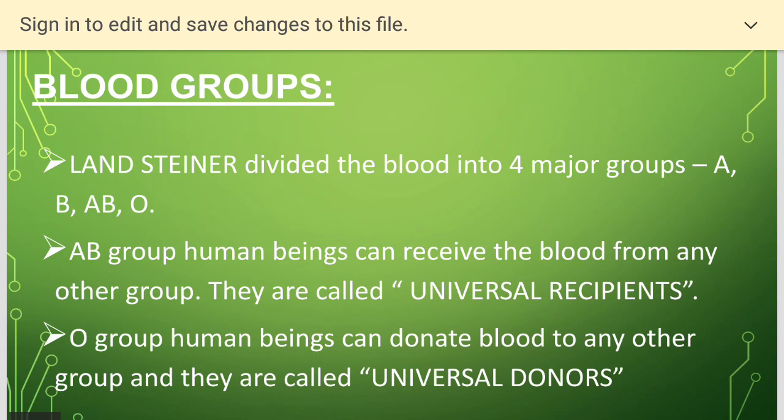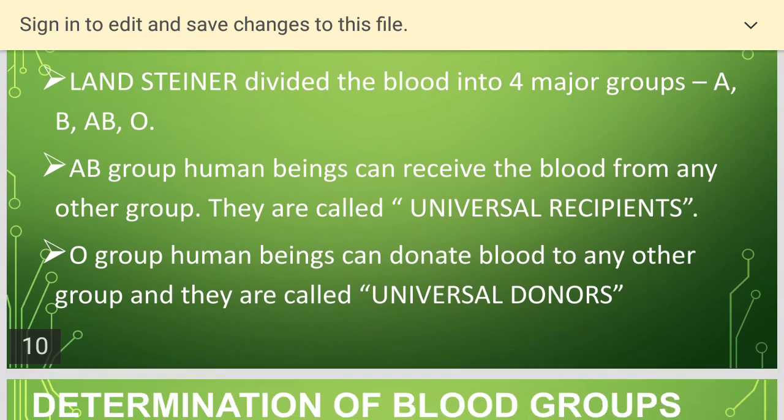Human beings with blood group AB can receive blood from any other group. They can receive blood from A, B and O, and they are called universal recipients. Whereas human beings with blood group O can donate blood to anyone: to O, A, B and AB. So they are called universal donors.